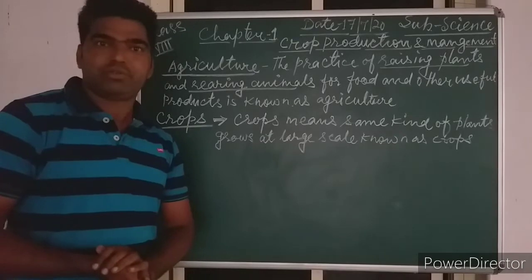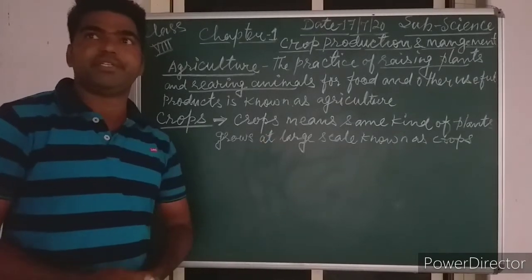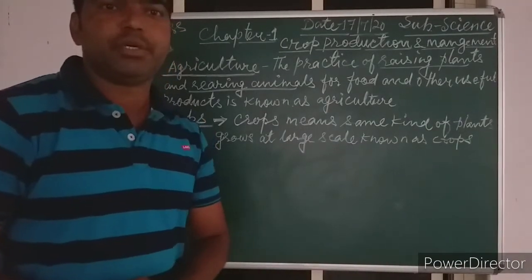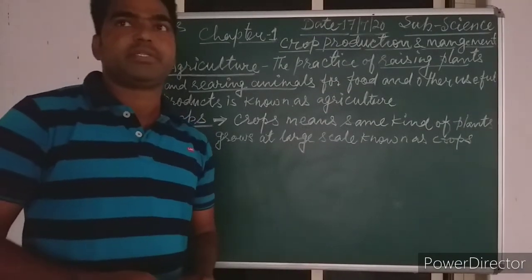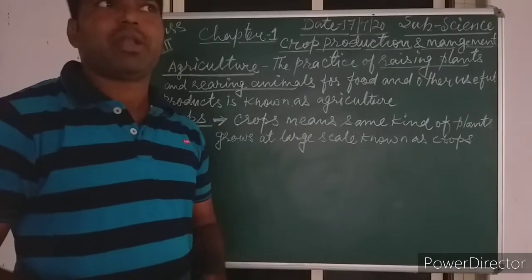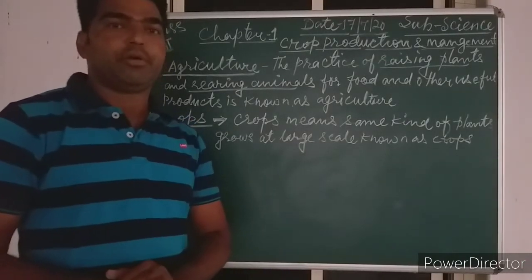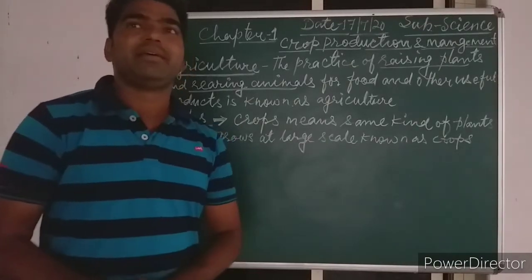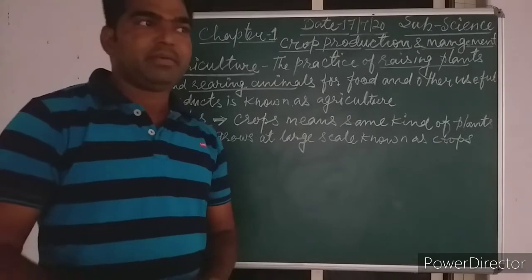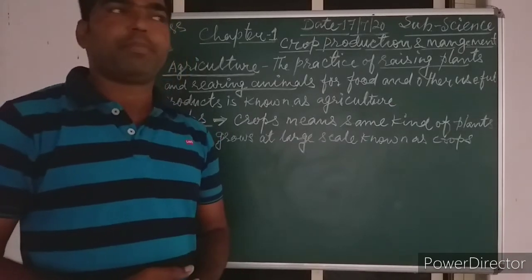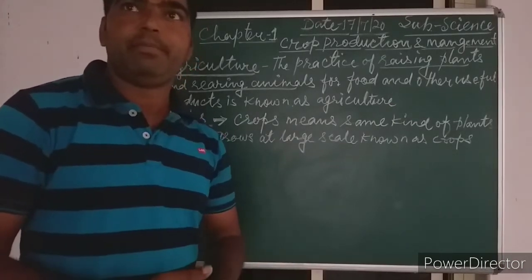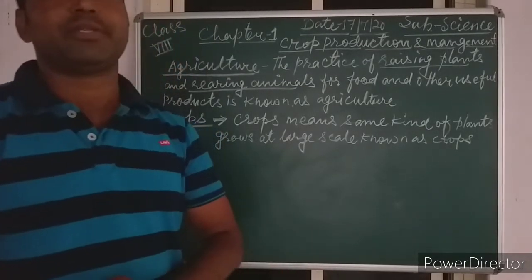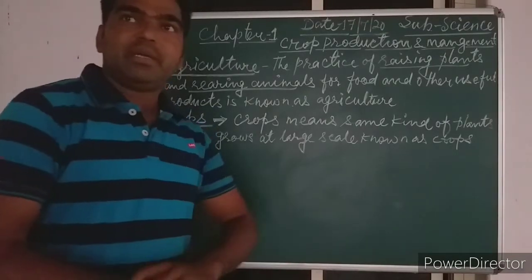Kharif crop, it is also known as I told you, that winter crop. So for example, wheat, mustard, gram, pea, these all are the examples of Rabi crops. Second one is a Kharif crop. Kharif crop, this is also known as a rainy crop. For example, the examples of Kharif crop are sugarcane, paddy, maize, groundnuts. These all are the examples of Kharif crops.